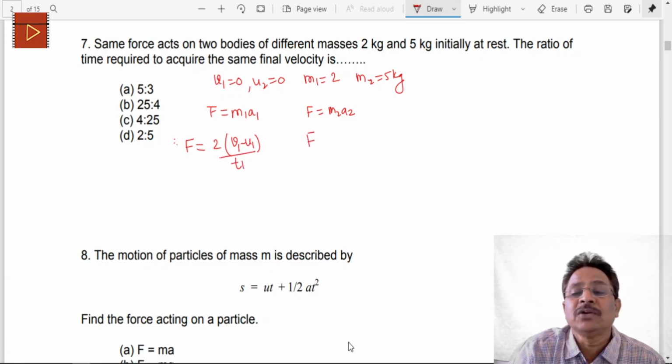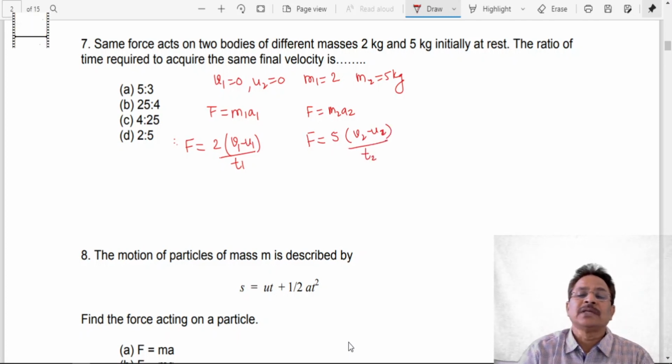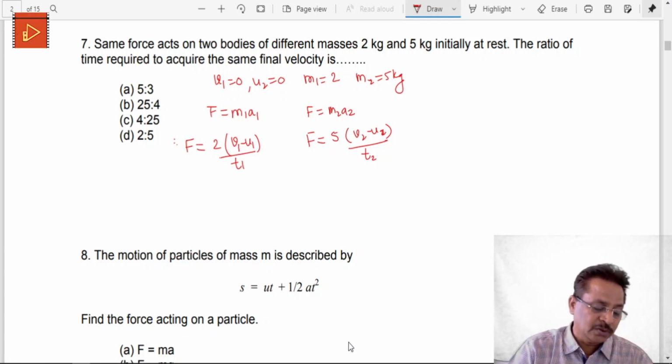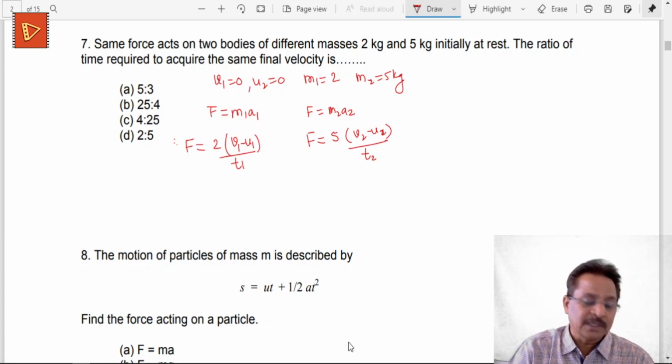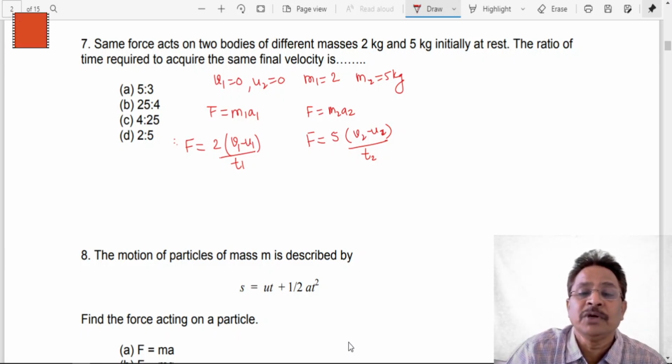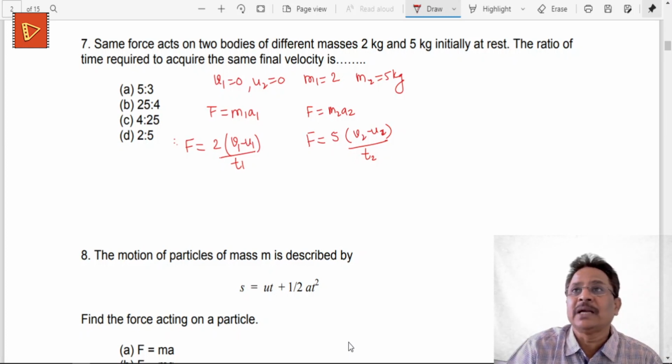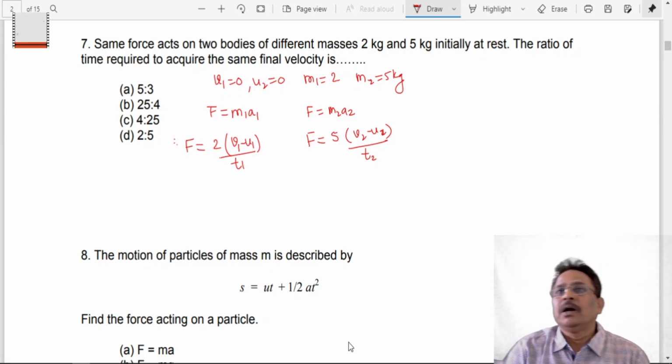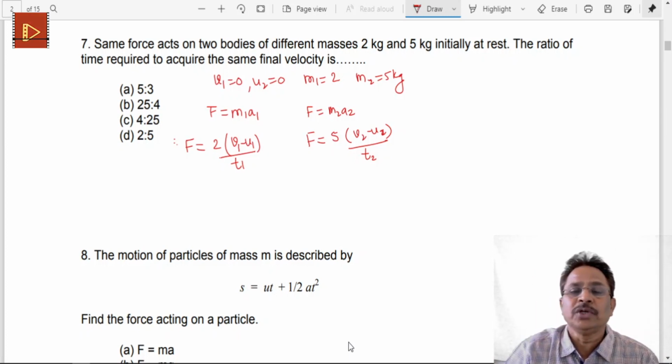Similarly for the second object, it is given by 5 into v2 minus u2, where v2 is its final velocity and u2 the initial velocity, divided by time t2, which gives you the acceleration produced in the second object. So the first object gives you acceleration like this, the second object gives you acceleration as shown by this. But here we have been shown u1 and u2, initially both of these objects at rest, therefore their velocity is going to be 0.